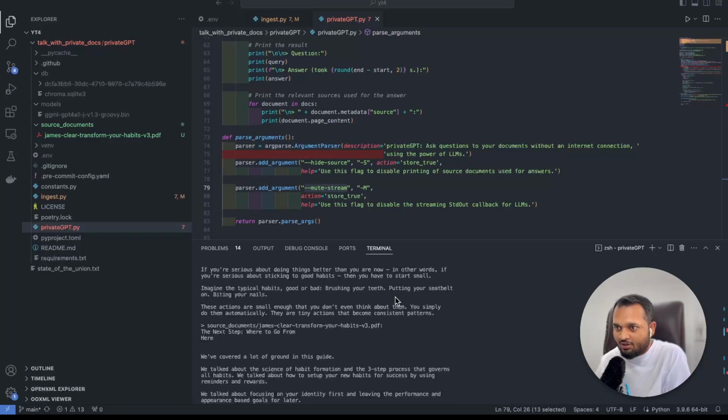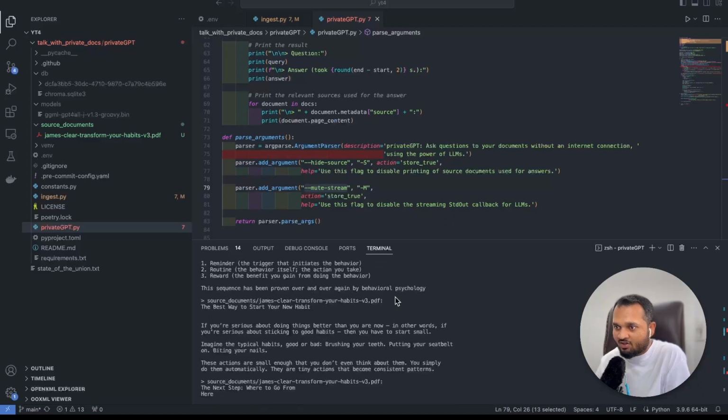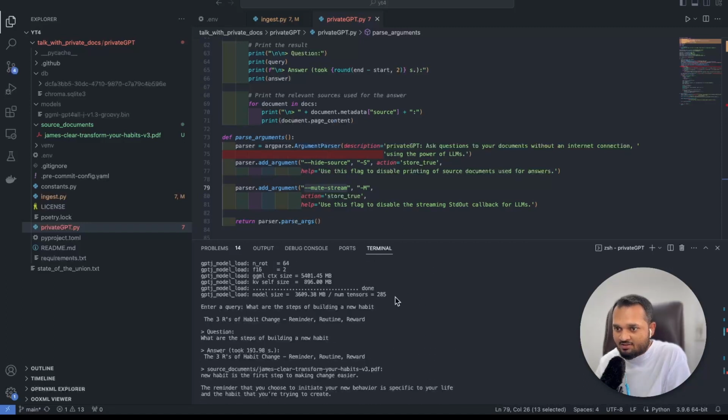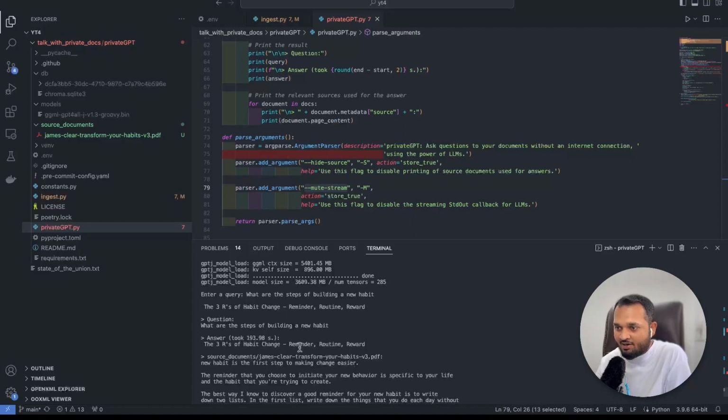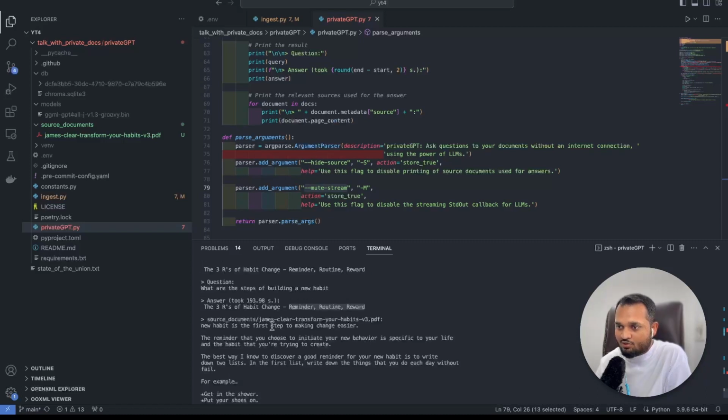Okay, it took a little bit of time because we are running everything locally and these LLMs are very large, so it requires a lot of RAM. Let's see the answer here. What are the steps of building a new habit? The answer is the 3 R's of habit change: reminder, routine, and reward. This is absolutely correct because I have read the document earlier. And here are the source documents as well.